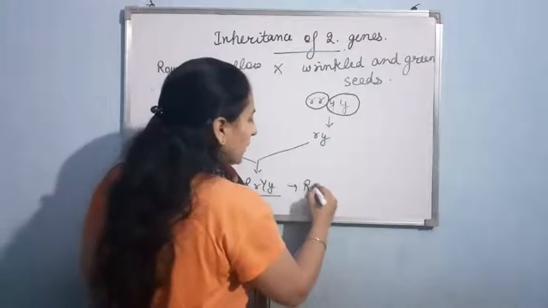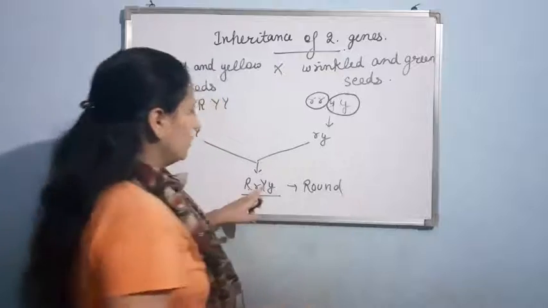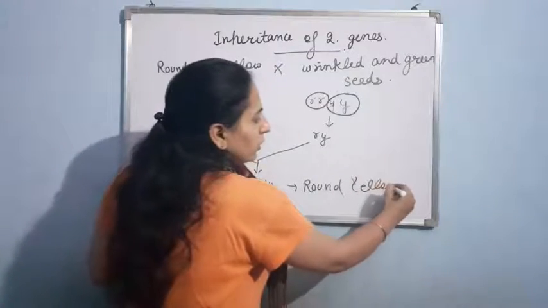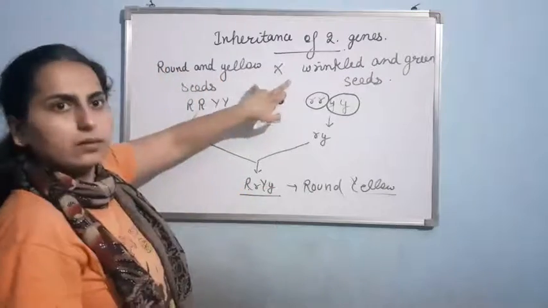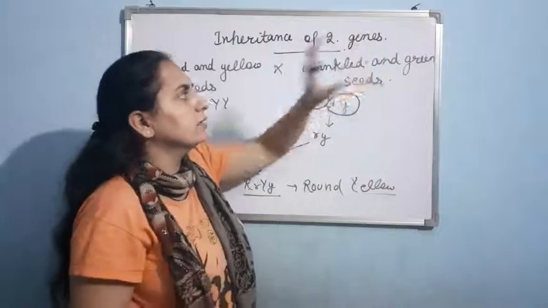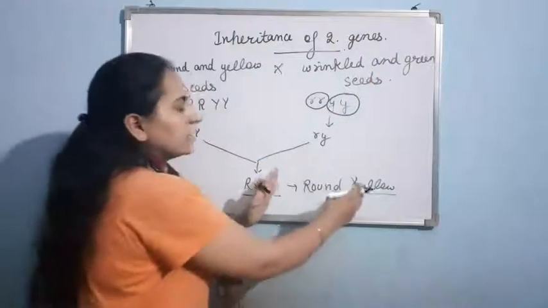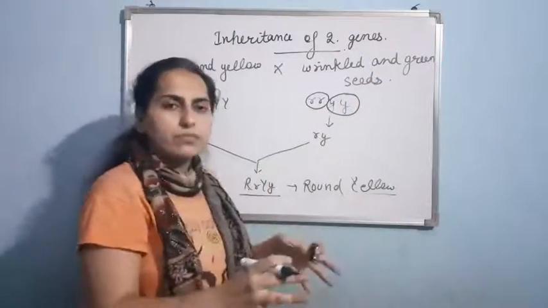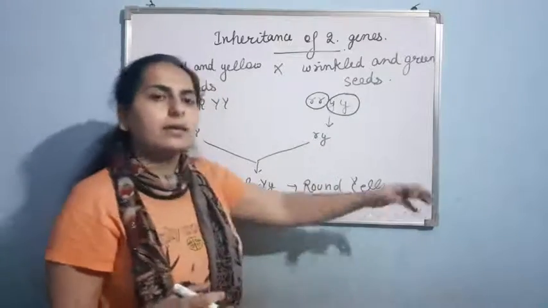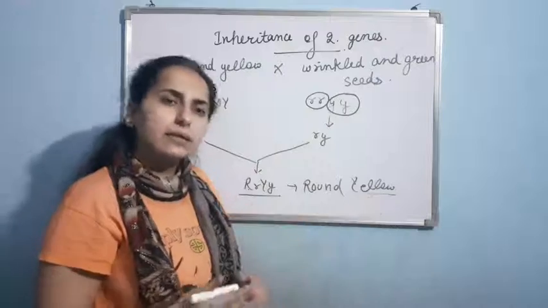As you know, capital R is the dominant trait. And if capital Y is there, then it will be yellow. That I told you, when he bred the round and yellow seeds with the wrinkled and green seeds, he got all the offspring of the F1 generation to be round and yellow. So this is the dominant trait.